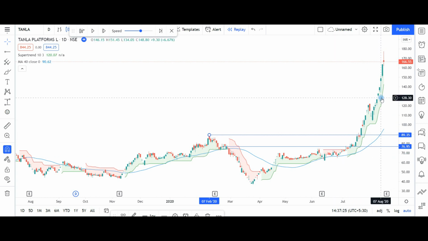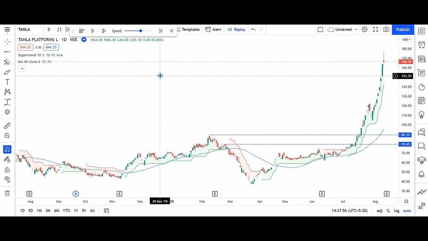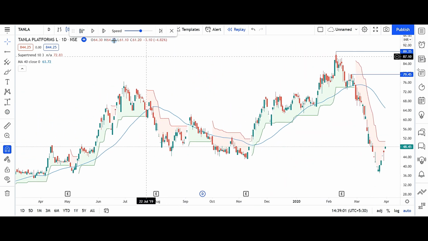So the first entry, which was shown to be around here, has actually not triggered because it was not above the 52 weeks high. The 52-week high was around 89.35 and the entry was around this level. So if we consider that all entries should be taken irrespective of the 52-week high, then we can check again from this level. So let us see what happens after this.